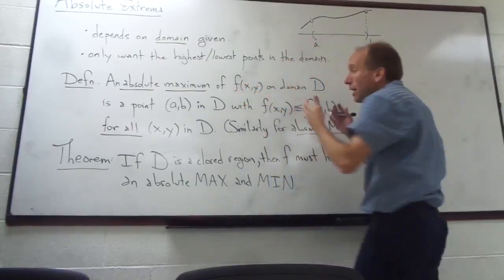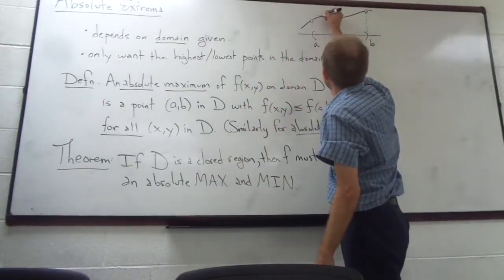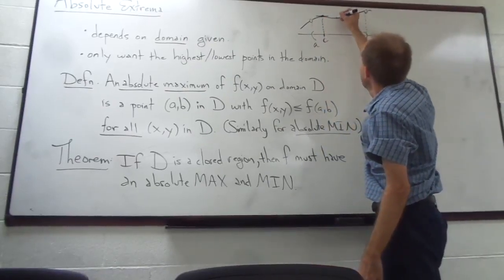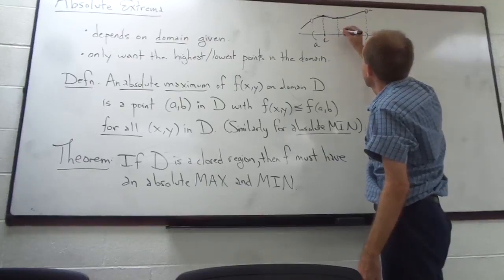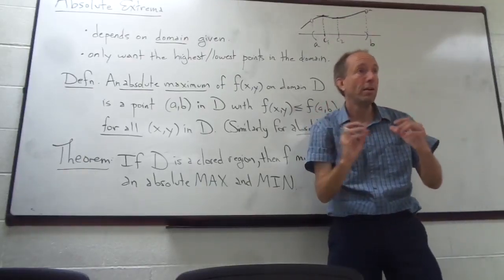When you're looking for your absolute maximums and minimums, you're going to look for places that are flat, like this point right here. This is a critical point. There's another one right here. It's flat right there. It's another critical point, c1 and c2, in the interior of the domain.